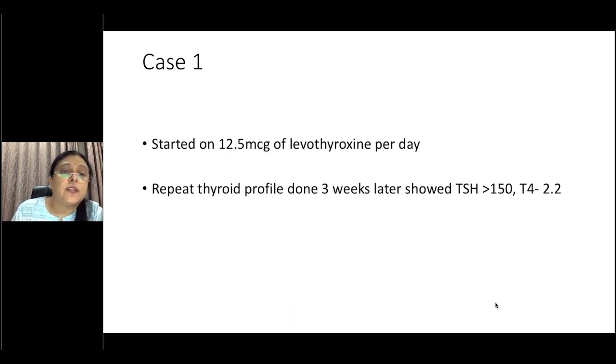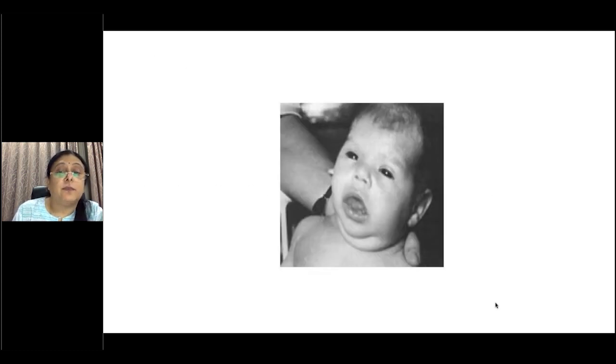So this infant was started on 12.5 micrograms per day. The repeat thyroid profile done 3 weeks later showed that the TSH was still more than 150 and T4 was 2.2. This is how the baby looked. This is not the same baby.